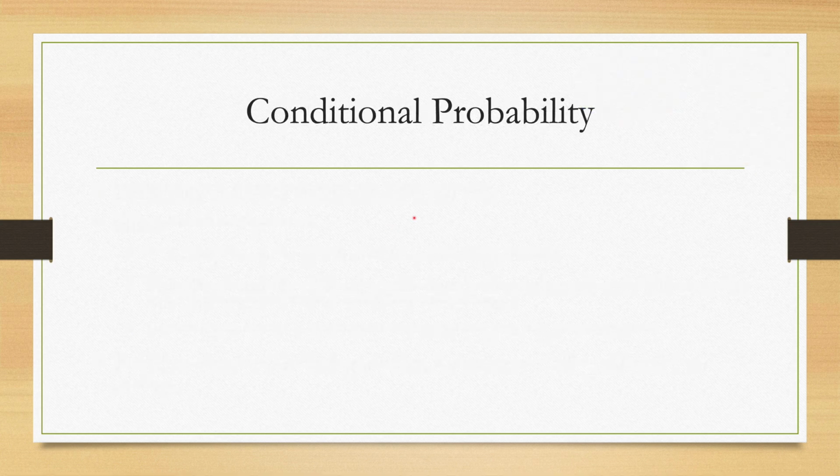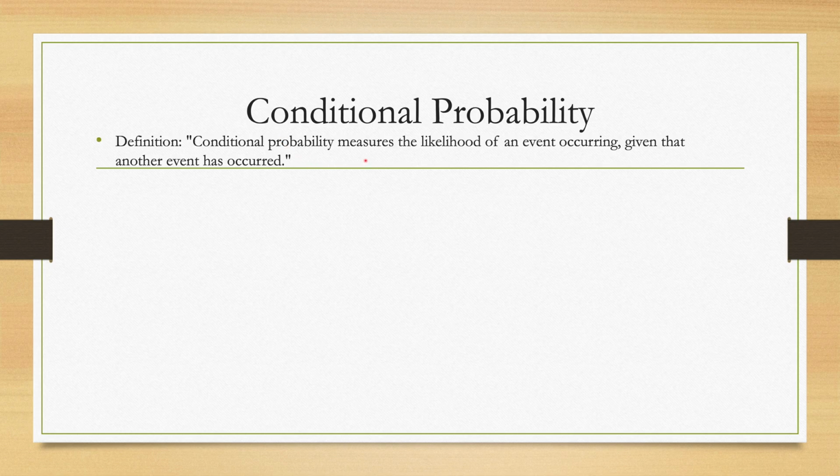Building on this foundation, let's focus on a specialized aspect of probability, conditional probability. Conditional probability answers the question, what is the likelihood of an event occurring given that another event has already occurred? To put this in perspective, this is the formula. It reads as P of A given B is equal to P of A union B divided by P of B. This concept refines prediction by incorporating new information.